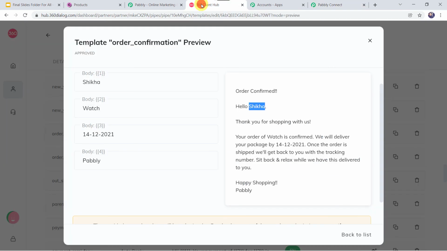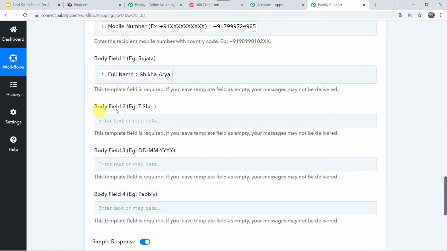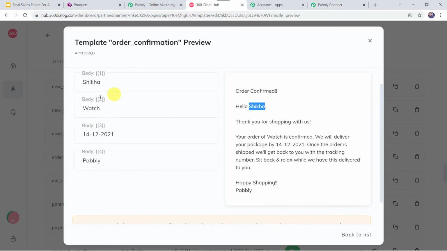Now here in body field 1, example Sujata, we need the name of the customer. Here in the template also, the name is required. So we are going to map the name here in body field 1, and the name was Shikha Arya. Body field 2, example, the product is required. Here in the template, yes, we want the product. So the product was watch.